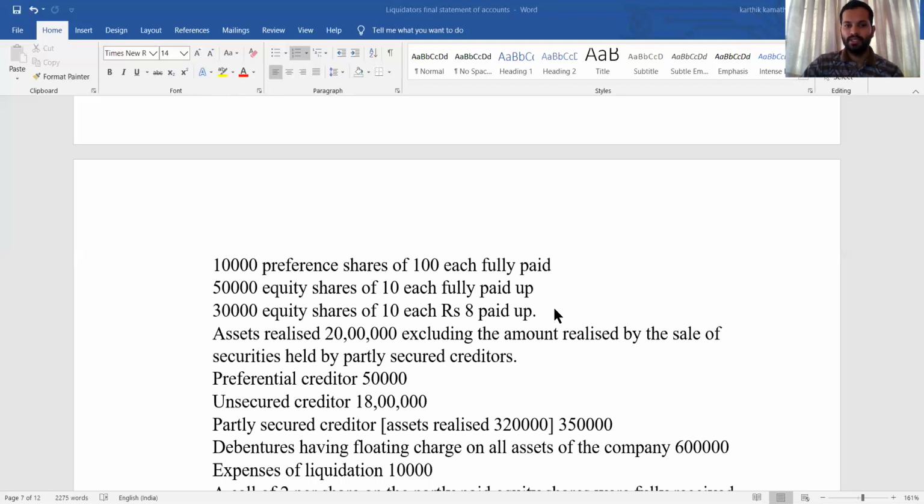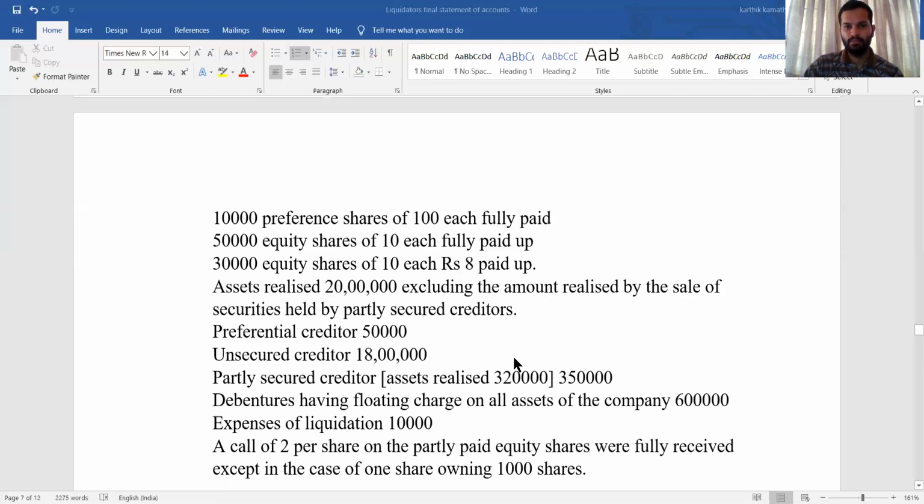Assets realized are 20 lakh, excluding the amount realized by the sale of security by the partly secured creditor. So here, the amount realized by the sale of security held by the partly secured creditor is not included in 20 lakh; that is given separately. Preferential creditor is mentioned as 50,000. Unsecured creditor is also given. Partly secured creditor's asset realized is given as 3 lakh 20,000, and the total amount is 3 lakh 50,000. Debentures having floating charges on all assets of the company are 6 lakh. Expenses of liquidation are 10,000.